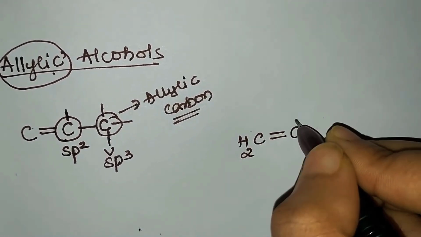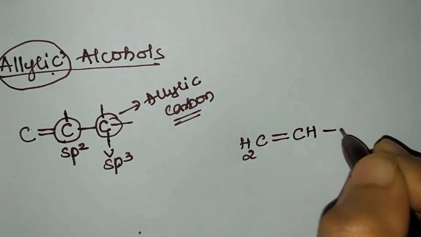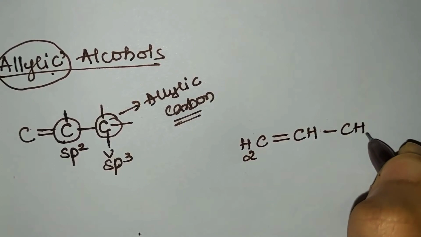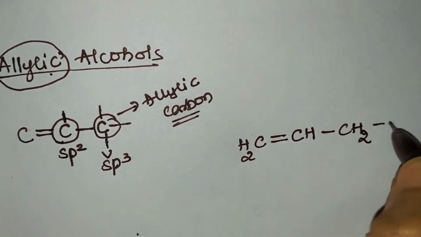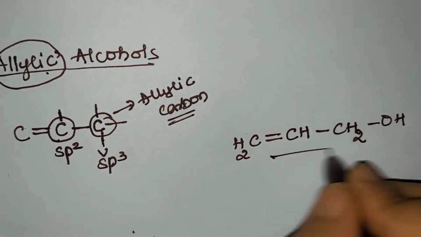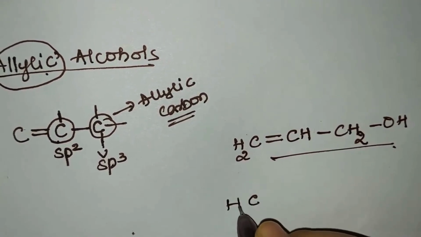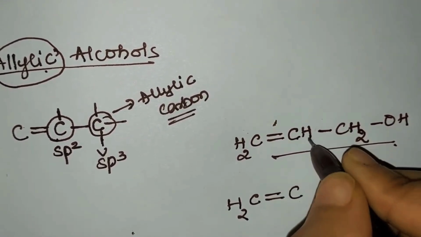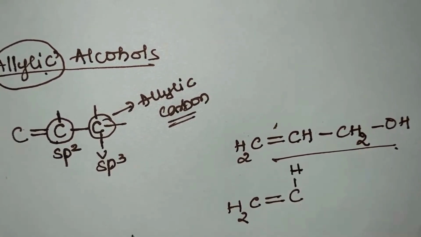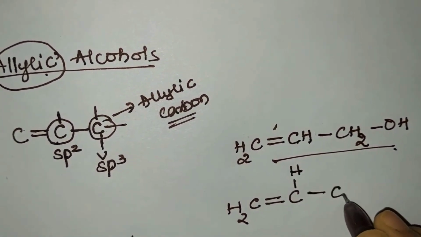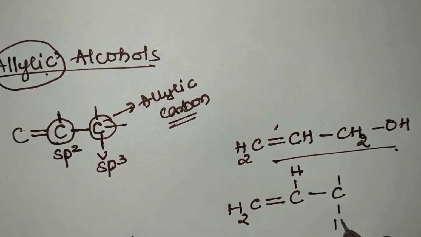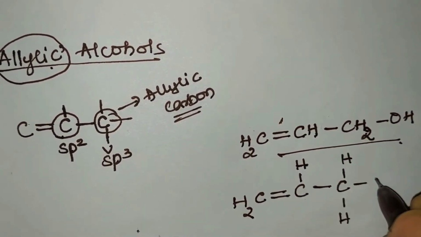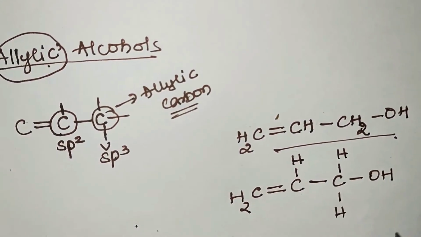Let us consider an example here. So CH2 double bond CH2OH. So we'll try to understand here now which is our allylic carbon atom. So we'll represent here CH2. We'll just split the structure here. So C, it is bonded to hydrogen atom, then again single bond, then again C is having 2 hydrogen atoms, and then it is bonded to what? OH.